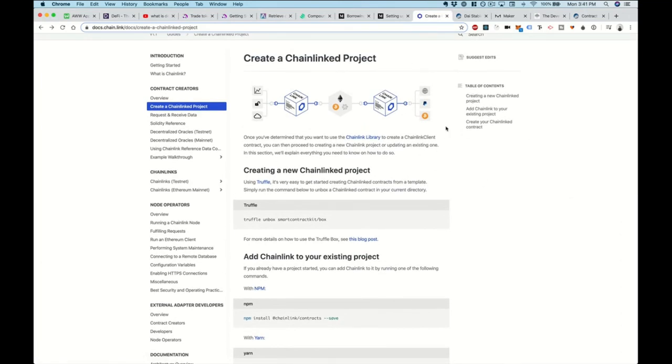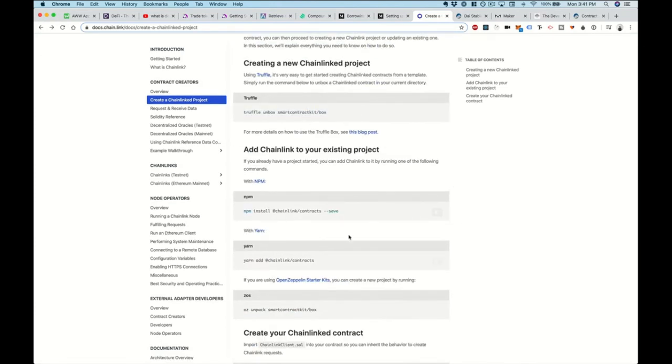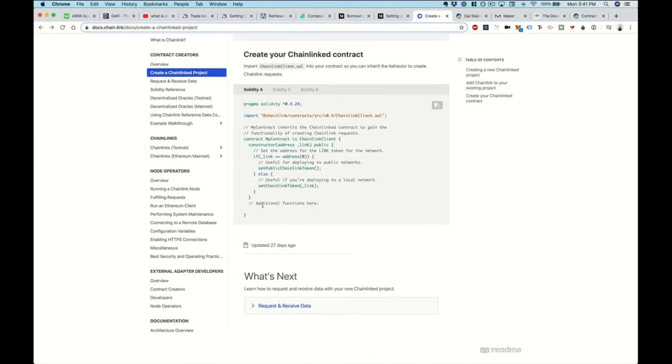Let's say you wanted to build a betting application, maybe for sports. How would you get the score and provide the information to the blockchain? Well, this is what Chainlink is for. They've got some pretty straightforward documentation here. They have a Truffle box that you can use. You can install with npm, yarn, anything that you normally use. And it's really easy to get started.